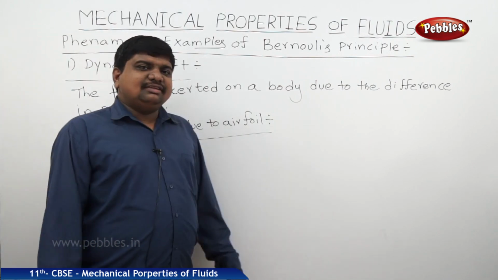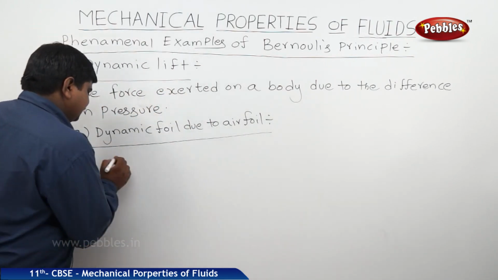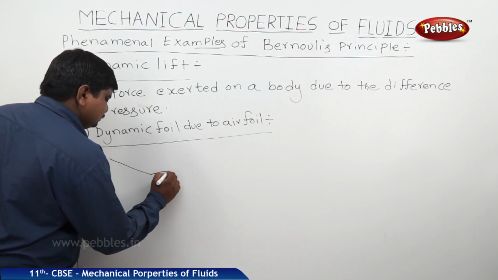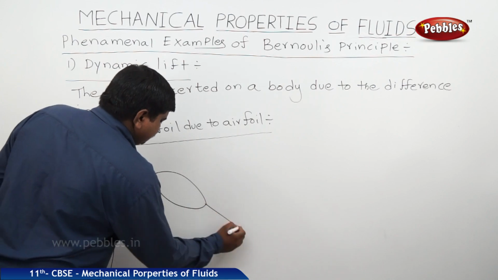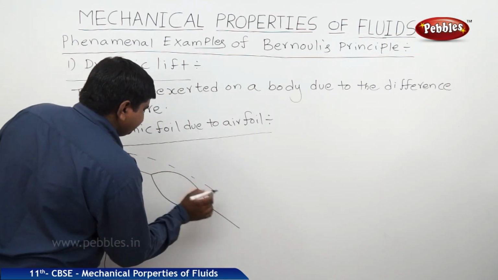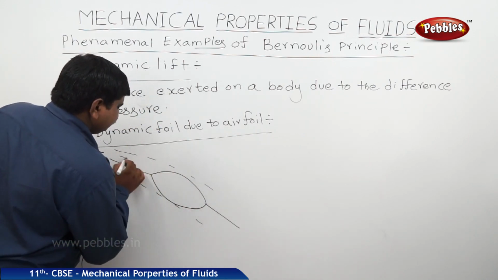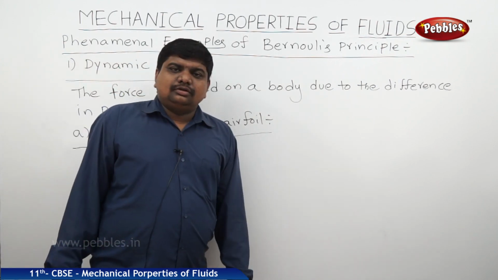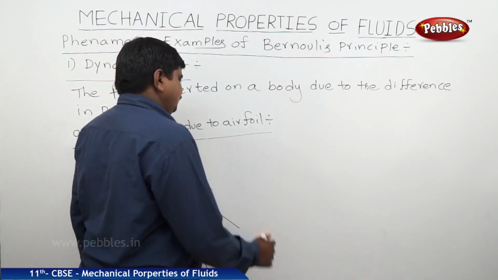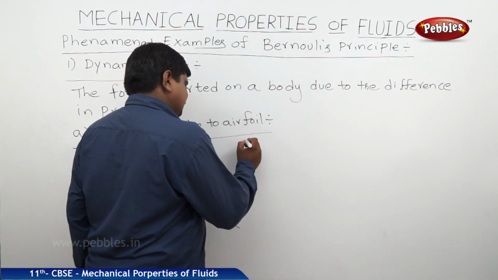If you see the wing of an aeroplane, it is designed like this. So it seems to be a concave shaped wing. So what is the concave shape? The concave shape means like this.